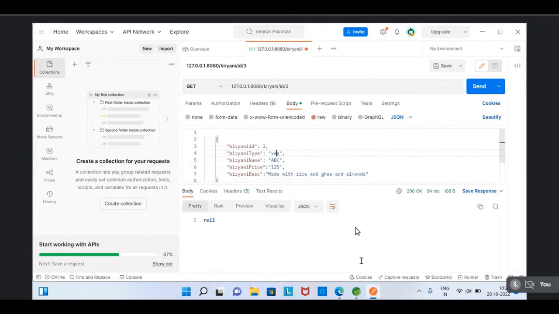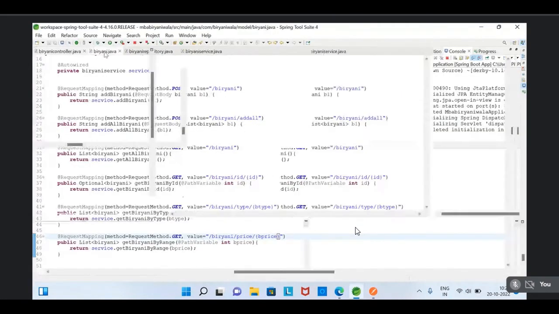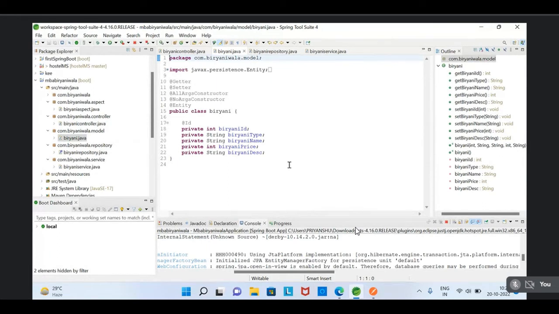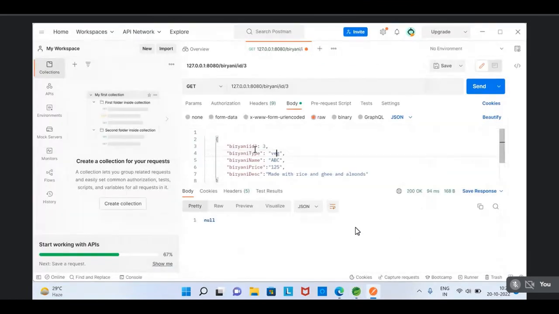Okay, so open the model once. I have one doubt. Open the model. Biryani. Okay, see. Priyanshu, whenever you are retrieving the data, whenever you are sending the data, please check the 18th line of your code. Biryani ID, I should be capital. Yes, sir. It's capital already, but when you are sending the data in Postman, you are using a small i. Okay, sir. Sorry for that, sir. Yeah, maybe this is the reason.